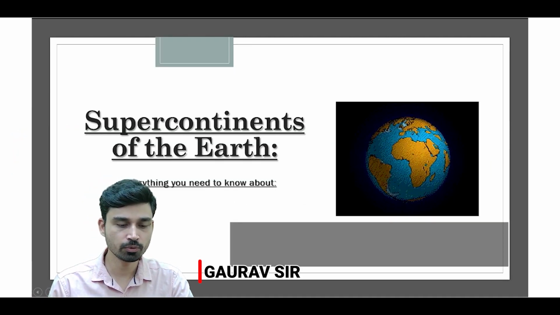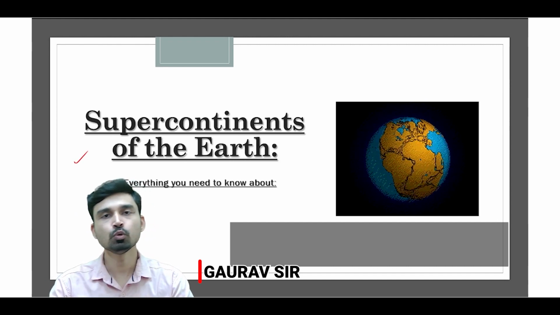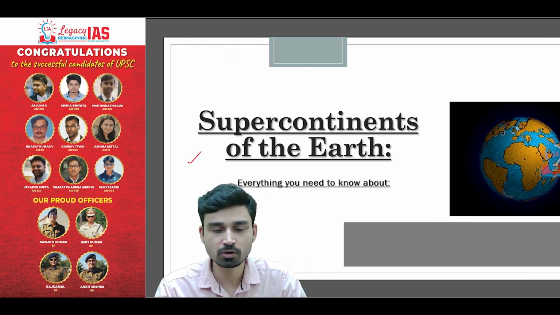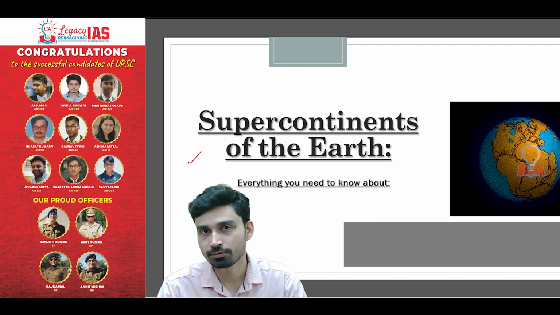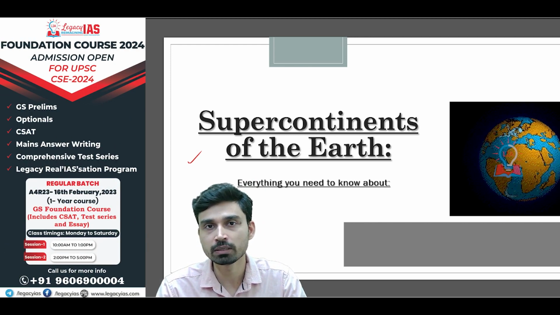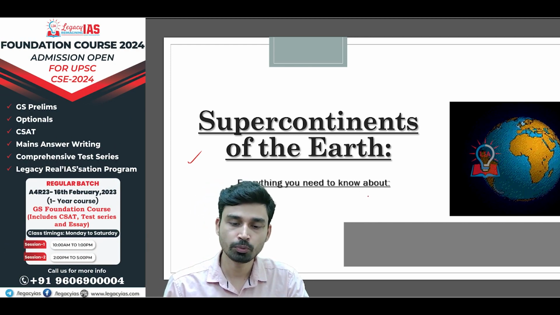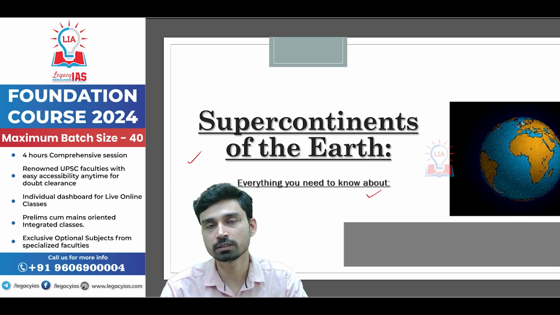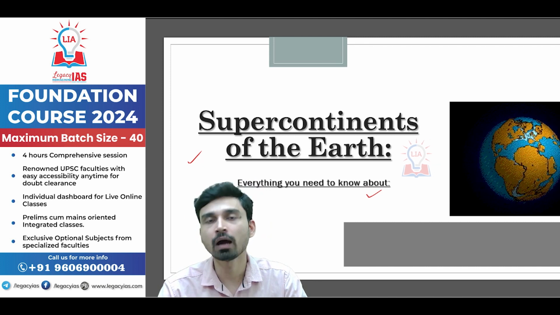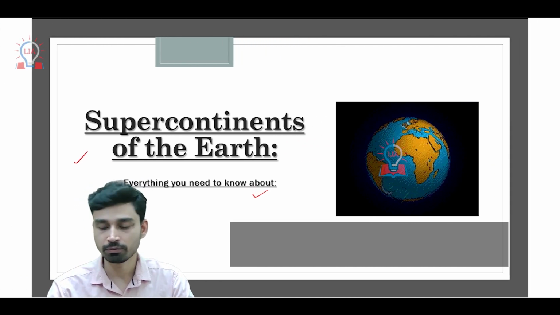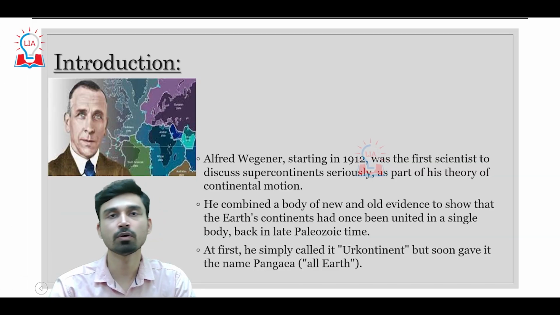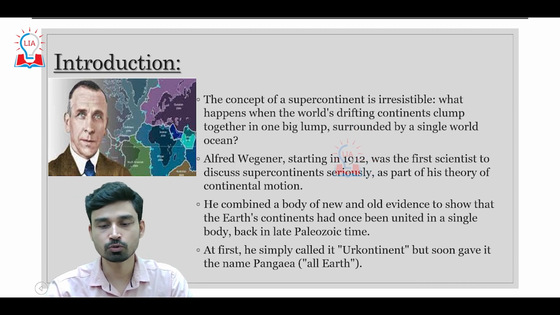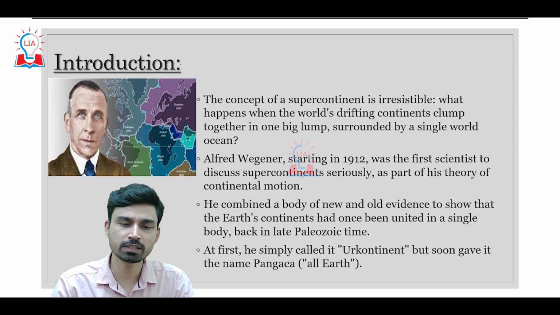In today's video, we are going to discuss the supercontinents that used to exist on the earth and might exist 50 to 200 million years from now. So we will try to understand each of the supercontinents that have developed on the earth's surface, how they came together, how they disintegrated, and what will happen as far as the surface of the earth is concerned.